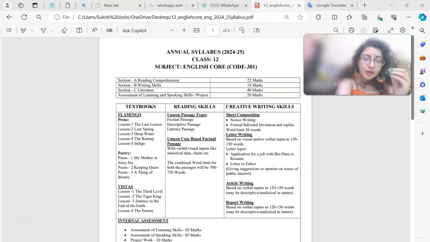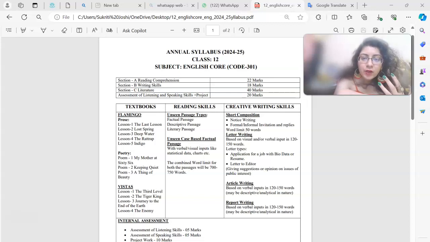And then you have Vistas. Clear? In Vistas, you have the third level. You have the Tiger King. You have Journey to the End of the Earth. You have The Enemy. These are the 4 lessons in Vistas. And then we have reading skills.